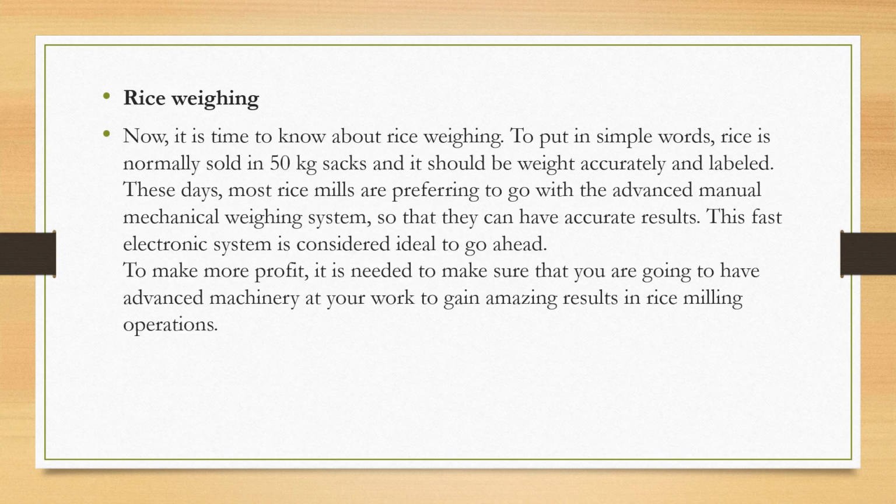Last but not least is rice weighing. Now it is time to know about rice weighing. To put it in simple words, rice is normally sold in 50 kg sacks and it should be weighed accurately and labeled. These days, most rice mills prefer to go with an advanced mechanical weighing system so that they can have accurate results. This fast electronic system is considered ideal.